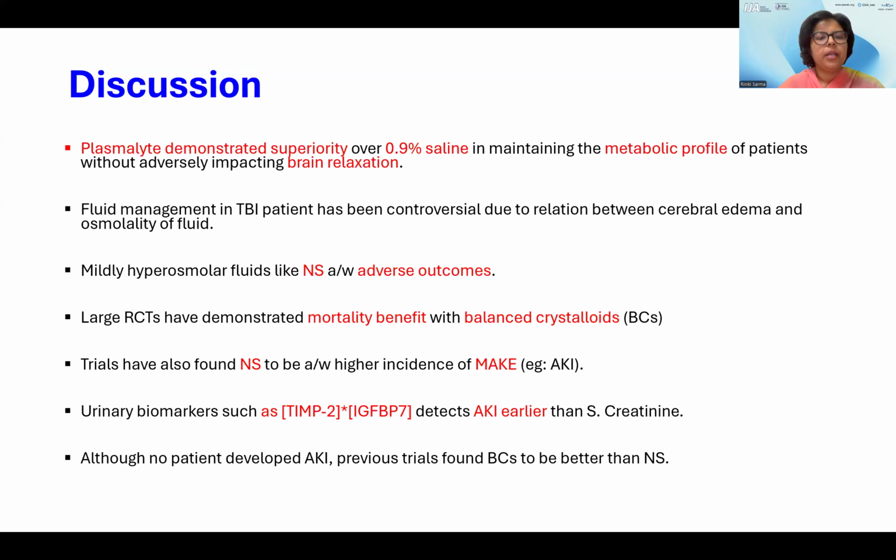Trials have also found that normal saline is associated with a higher incidence of major adverse kidney events like acute kidney injury. Urinary biomarkers that were used in this study, such as tissue inhibitor of metalloproteinases 2 and insulin-like growth factor binding protein 7, detect acute kidney injury earlier than serum creatinine. Although no patient developed AKI in this study, previous trials have found that balanced crystalloids are better than normal saline in